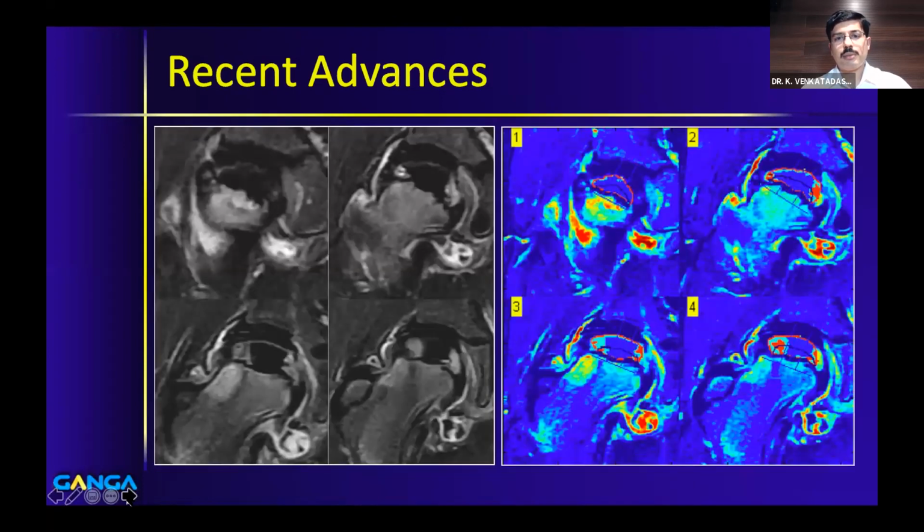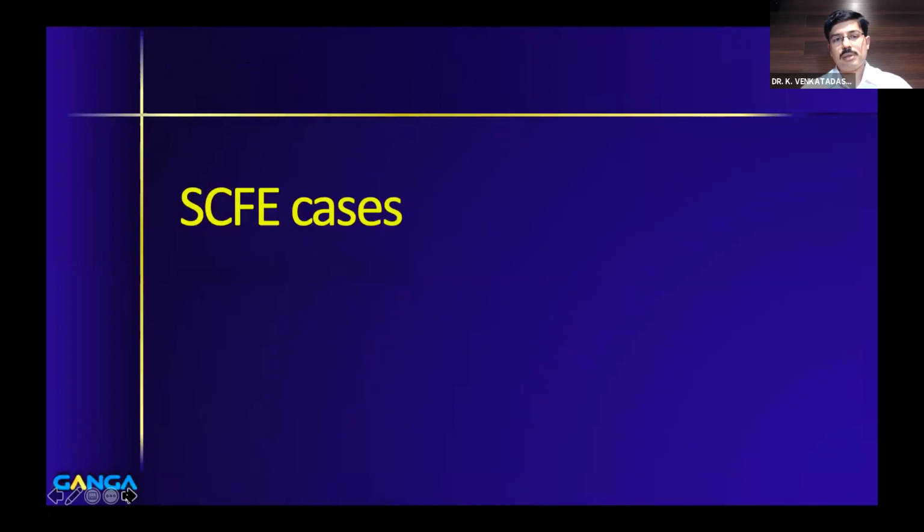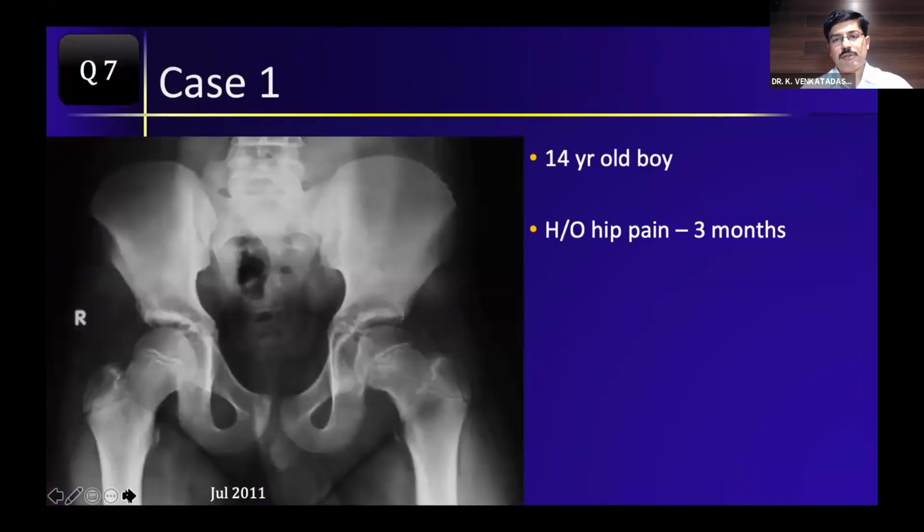So just to show the images of how a perfusion MRI looks, and based on this, they have special software to quantify the amount of avascular necrosis. This shows changes much earlier than you can see on X-rays. So I will move on to SCFE.